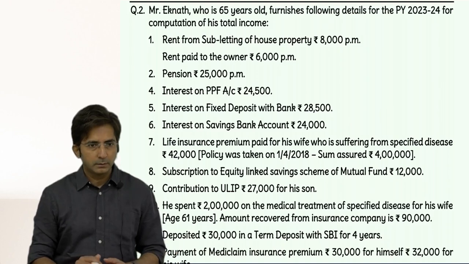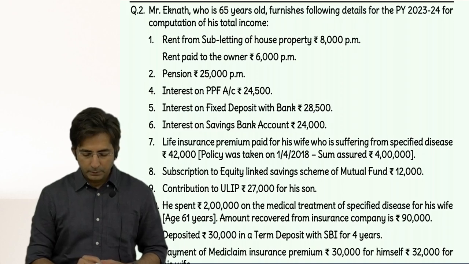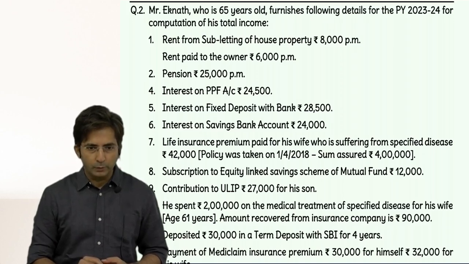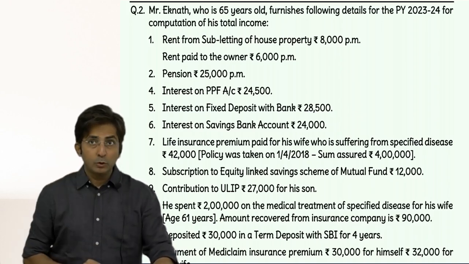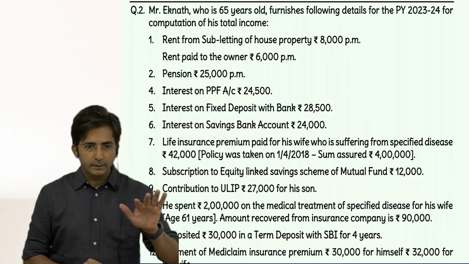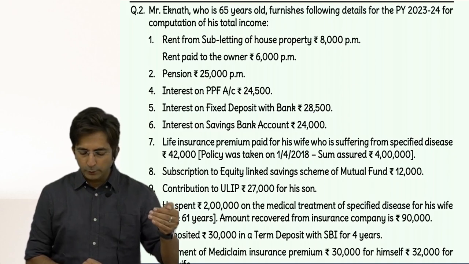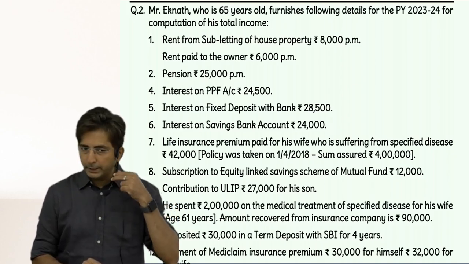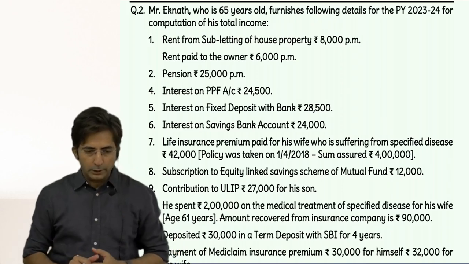That is how much? 96,000. And then less deduction under section 57. 6,000 into 12. But there you have to write rent paid to owner. Don't just write deduction under section 57. Below that you have to write rent paid to owner. 6,000 into 12. That comes to 72,000. Okay. Then accordingly in the outer column you will get 24,000.